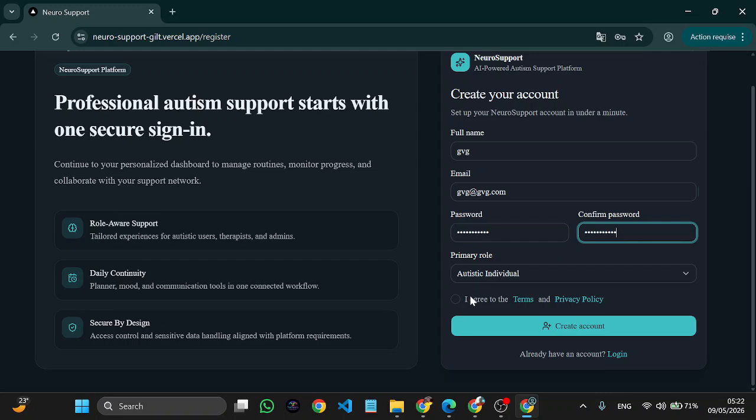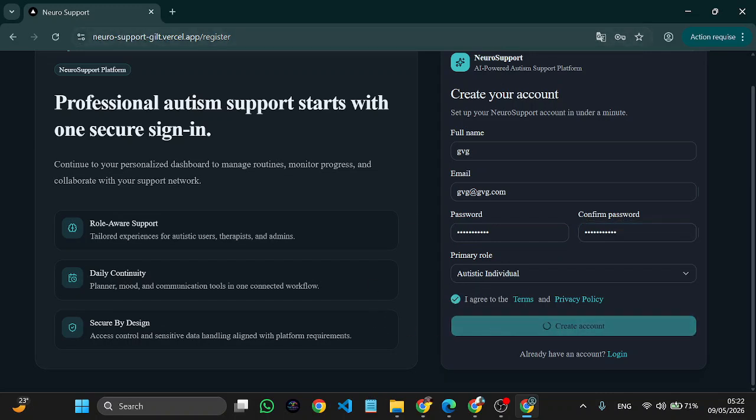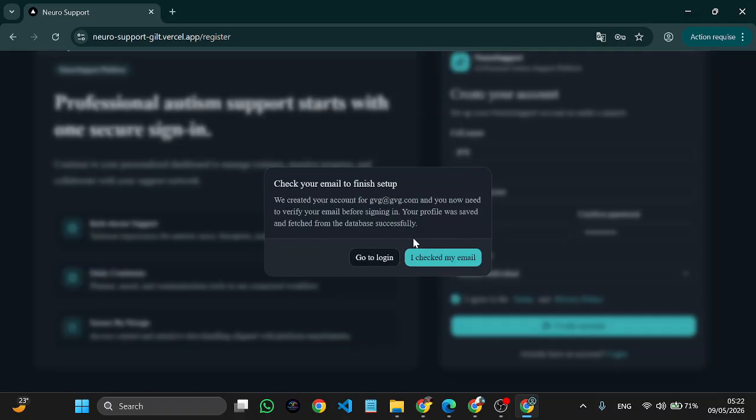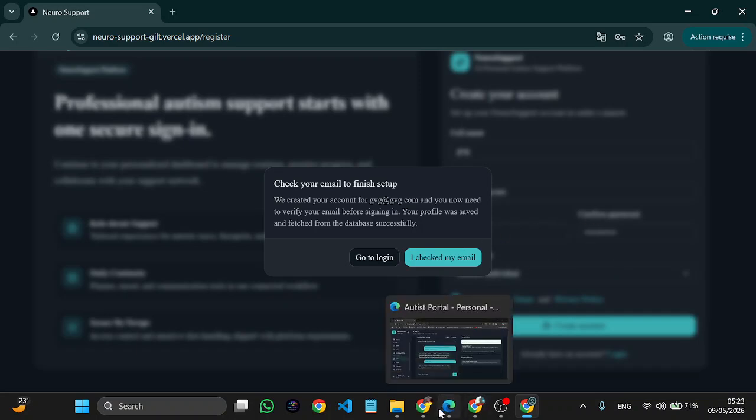Okay, let's say I want to register as an autistic individual. When I create an account, a pop-up will appear asking me to check my email. You would generally receive an email with a confirmation that you press to confirm. After that, it will redirect you to the login page. But you can also come back here and press I checked my email if the email was confirmed. So without wasting more time, let's go to the autist portal.